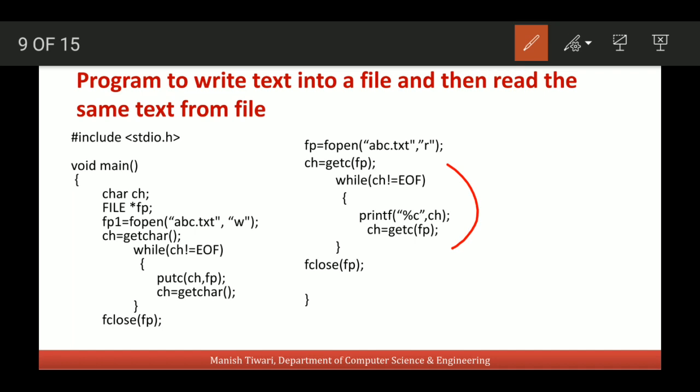So this is the program in which we can see that we are writing text into the file using the putc function. So we are writing one character at a time to the file, and when the file is in read-only mode, then we are reading the content of the file one character at a time, and we can print those characters to the monitor to see the content.